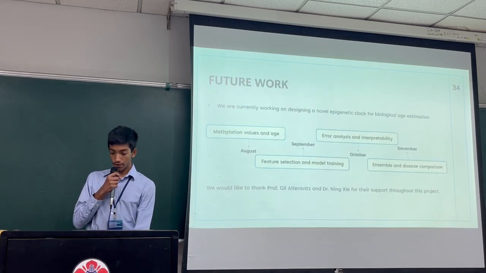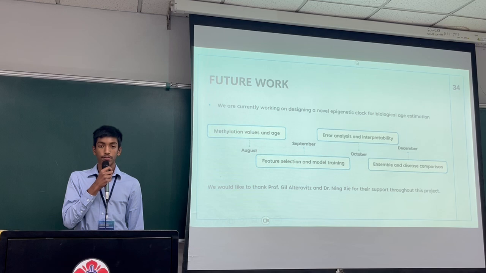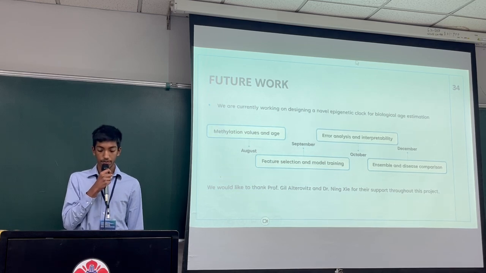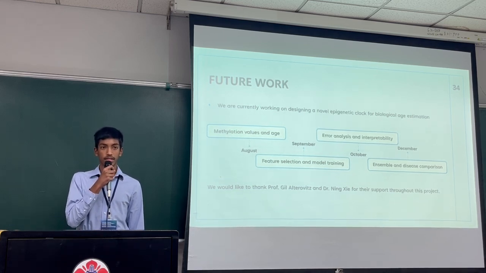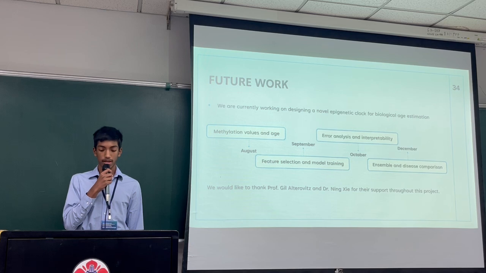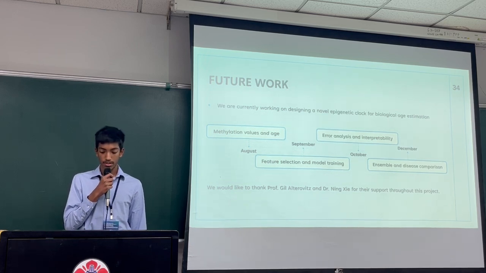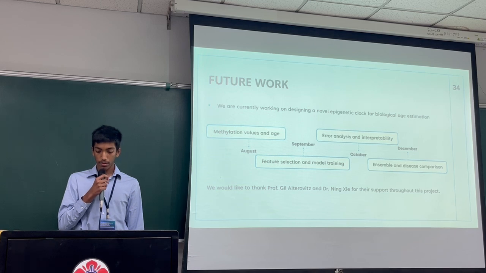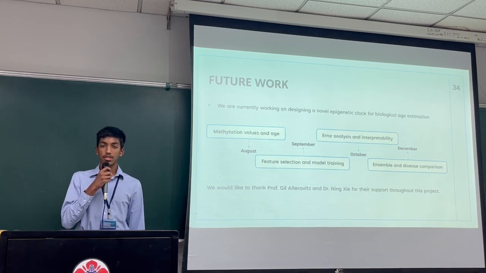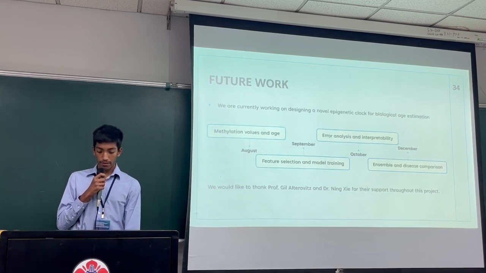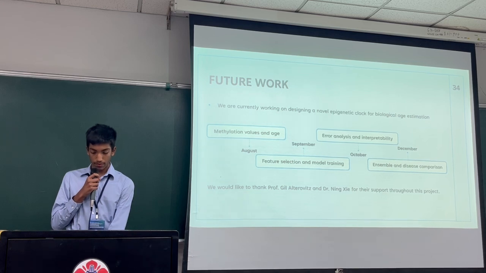In the next phase of our research, we developed a machine learning framework to predict biological age from DNA methylation with a large dataset of over 480,000 samples across 6,000 humans. We began with ridge regression-based feature selection to identify the most age-informative CpG sites, then trained 20 machine learning models and evaluated performance with bootstrap confidence intervals.